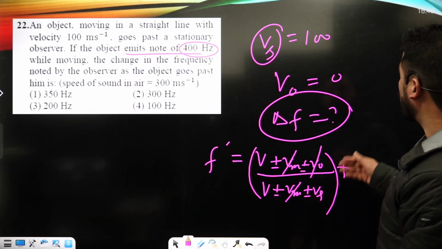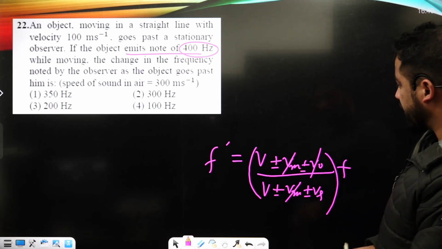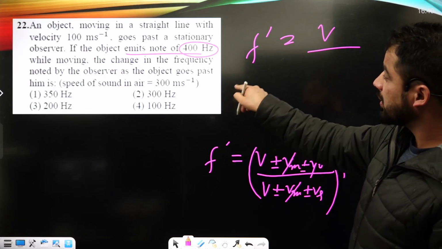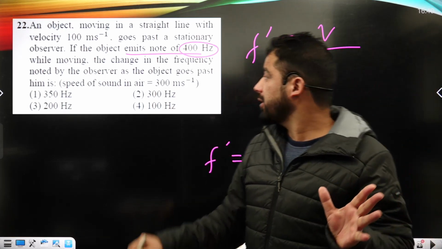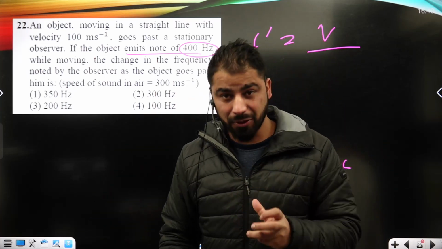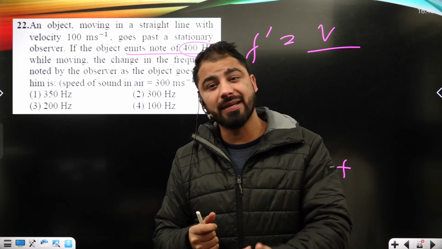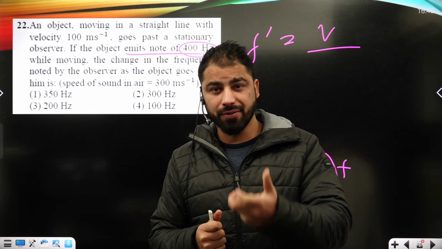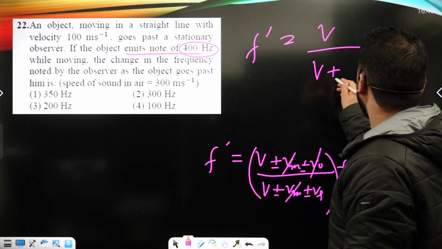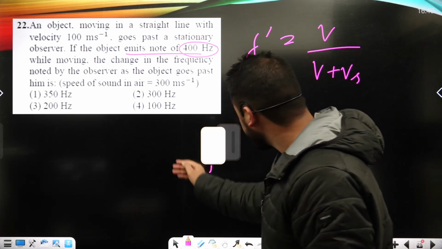But here what we need to do basically, we can calculate the apparent frequency in case first, that's F prime, it must be V, and this object is going to pass away, it moves away from the observer. This means the frequency heard by the observer will be less than the actual frequency of the wave source, okay? That means V, and it can be only less when I use here V plus Vs. Hope you must have got it, okay?